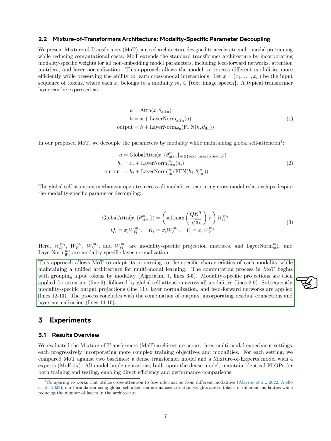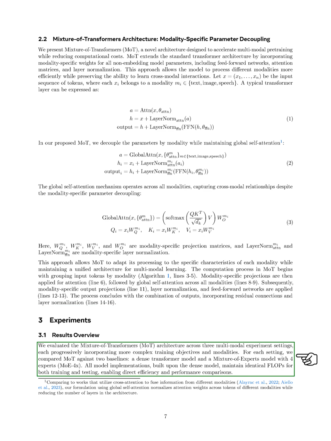The computation process starts by grouping input tokens by modality, applying modality-specific projections for attention, and then performing global self-attention. After that, we apply modality-specific output projections, layer normalization, and feed-forward networks.